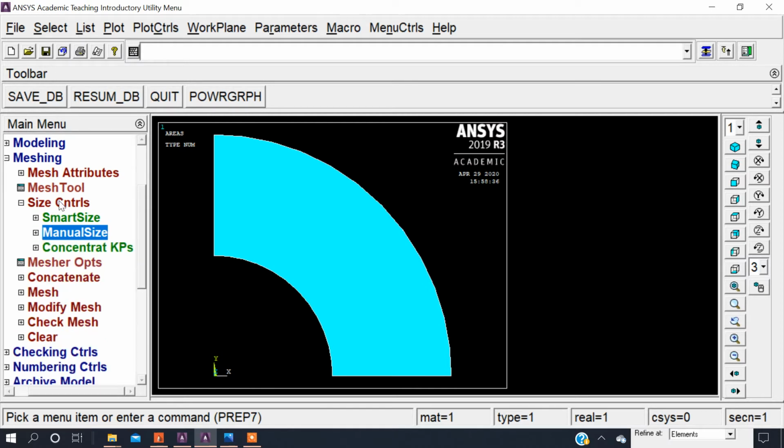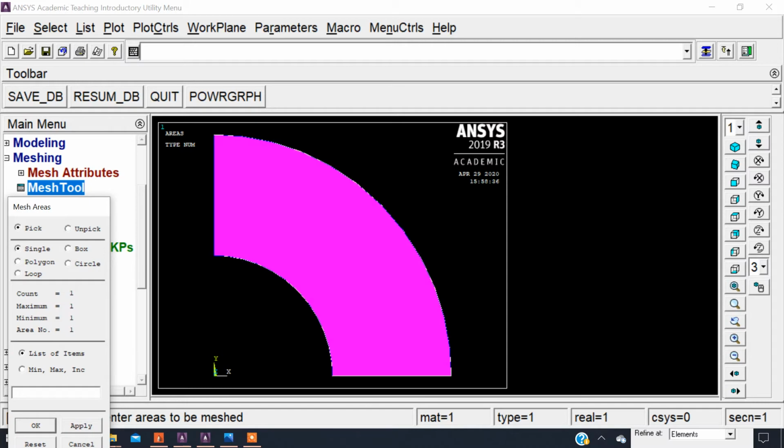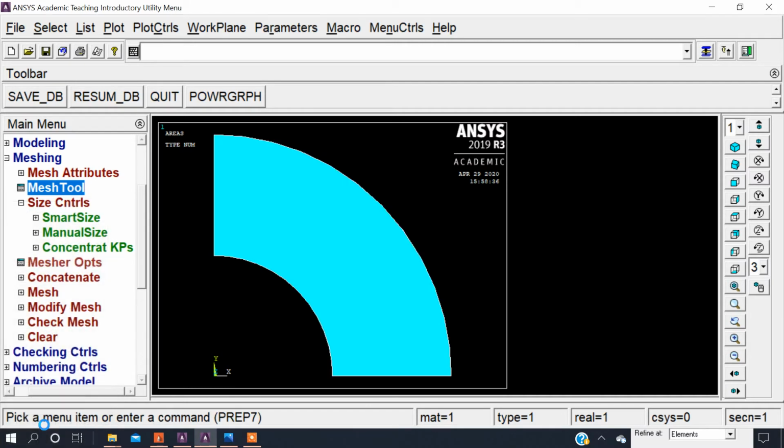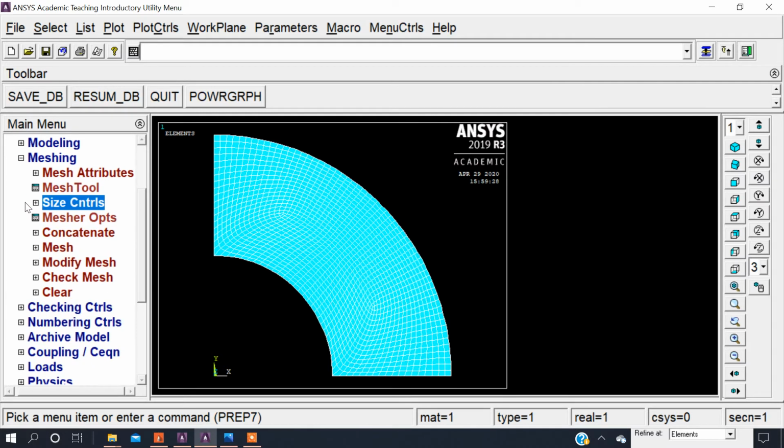I'm using the mesh tool here. In smart size, I will move the slider to fine and select mesh area, because we have created an area. In that, free meshing, mesh, and select that area we are going to mesh. So select OK. In this way it is meshed.